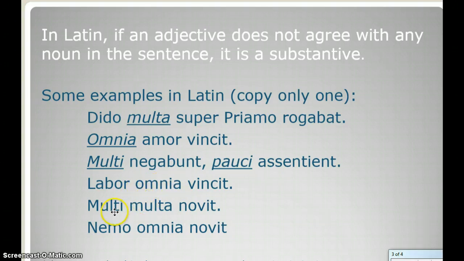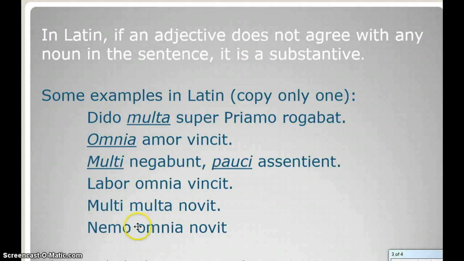How about in the next one? Multi multa novit. Be careful. This one was a little tricky. It has two substantives, multi and multa. And this one says many men knew many things. How do I know which one says men and which one says things?